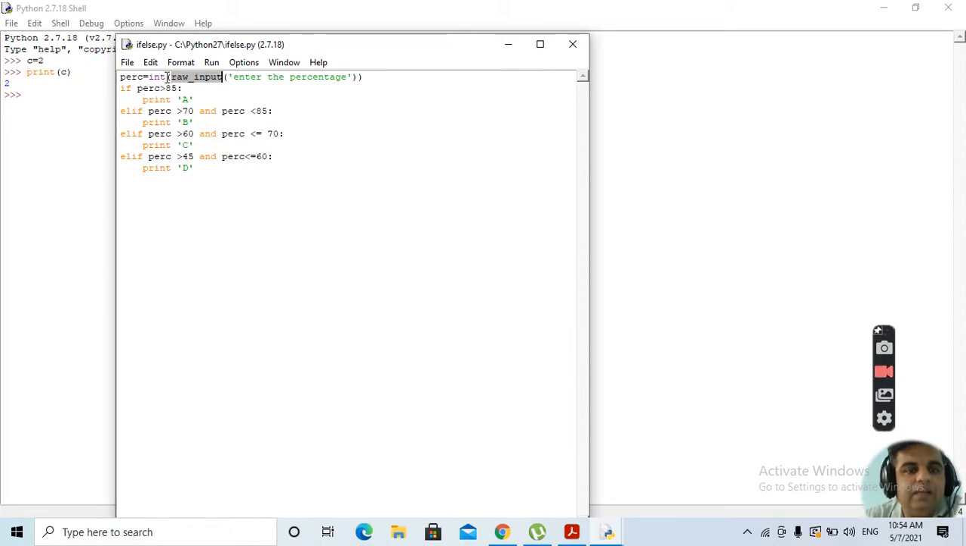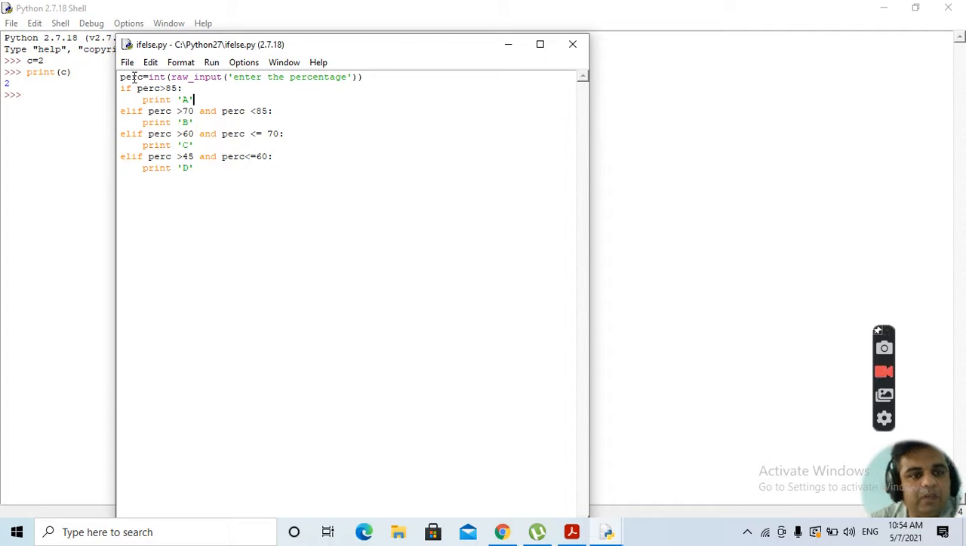Clear? Secondly, we want to accept values which are of integer type only, so we'll typecast it into int. So before raw_input, we need to write int. What is the meaning of int? It means we need to accept the input, that is the percentage, as integer type. Clear? Int, then parentheses, then raw_input, then parentheses, and then we close both the parentheses.